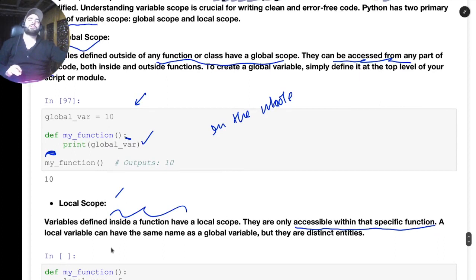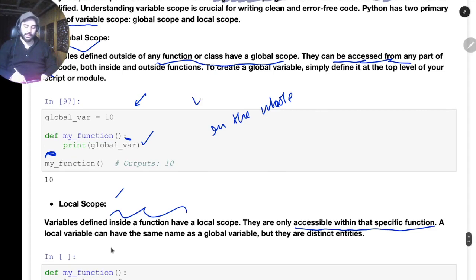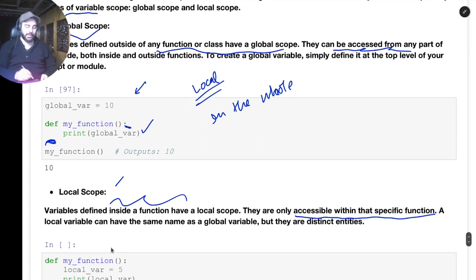Because sometimes you want your data to be accessed only within a function. I don't want to give access to all the functions to modify it. So for that you have to create a local variable. But if you sometimes want to create a variable or some data which is accessible to all the functions, for that you create it as global.